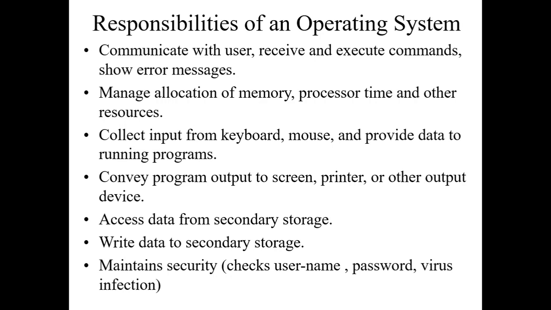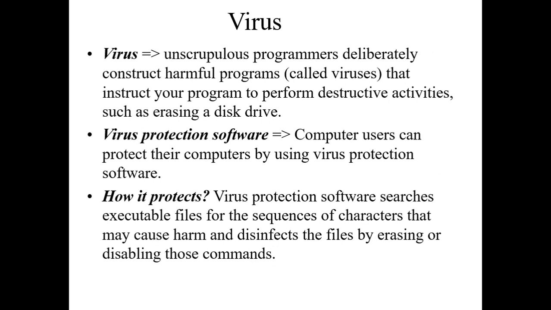Now the point came up of viruses. Viruses are harmful programs that are created for harming our computer. So in the OS, there is some provision for antivirus, or we can install antivirus from third-party software like AVG or Norton. There are lots of those. OS are also of different types: single user, single tasking, multi-user, multitasking, multi-programming, distributed OS.